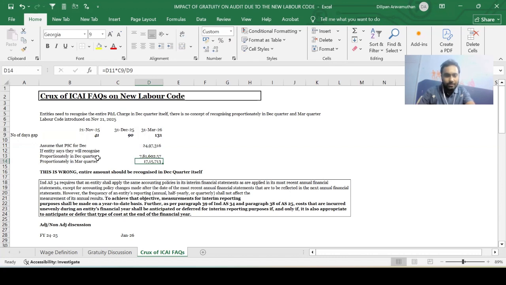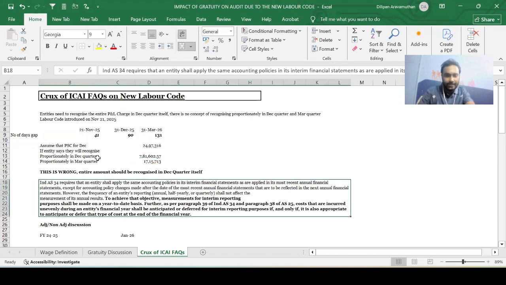We cannot do this, guys, because we need to understand the logic behind Ind AS 34 here. Ind AS 34 states that whatever accounting policy you are applying in your annual financial statements should be applied in your interim financial statements as well. And even more important, measurements for interim reporting purposes shall be made on a year-to-date basis. Further, as per paragraph 39 of Ind AS 34, costs that are incurred unevenly during an entity's financial year shall be anticipated or deferred for interim reporting purposes if and only if it is also appropriate to anticipate or defer that type of cost at the end of the financial year.